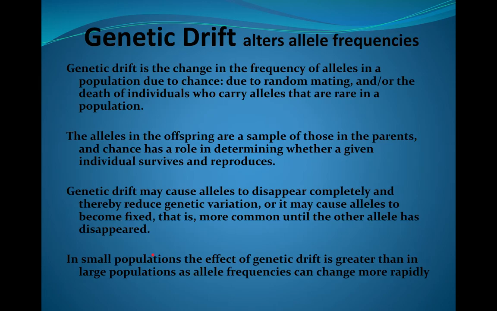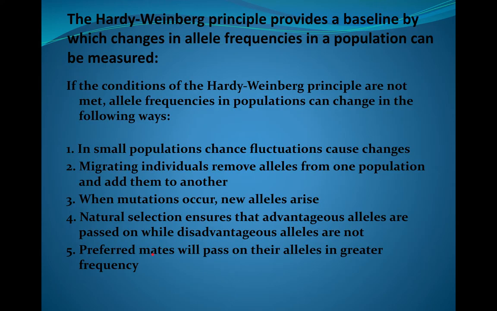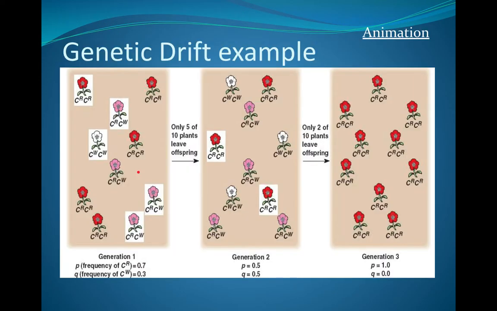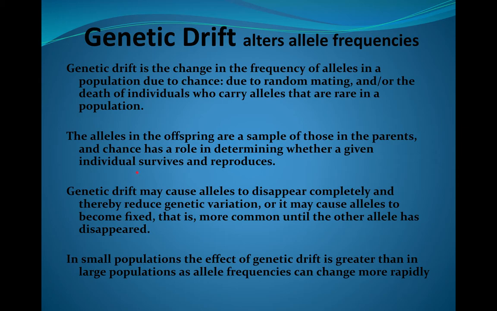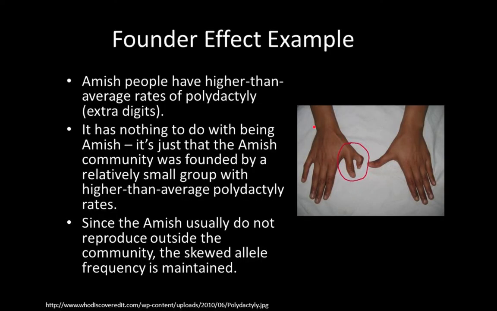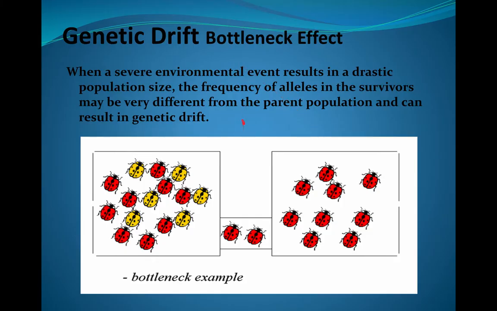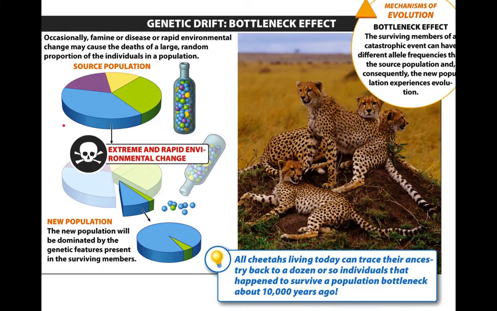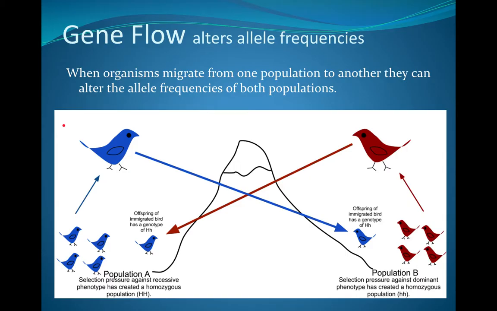Now, as you go through all of these, in small populations, genetic drift is number 1. I'm not going to go through the whole PowerPoint today. For this lesson, it is not necessary to do that. If you have questions regarding genetic drift, especially between understanding the founder effect and the bottleneck effect, please ask, and I can give a quick explanation of that.